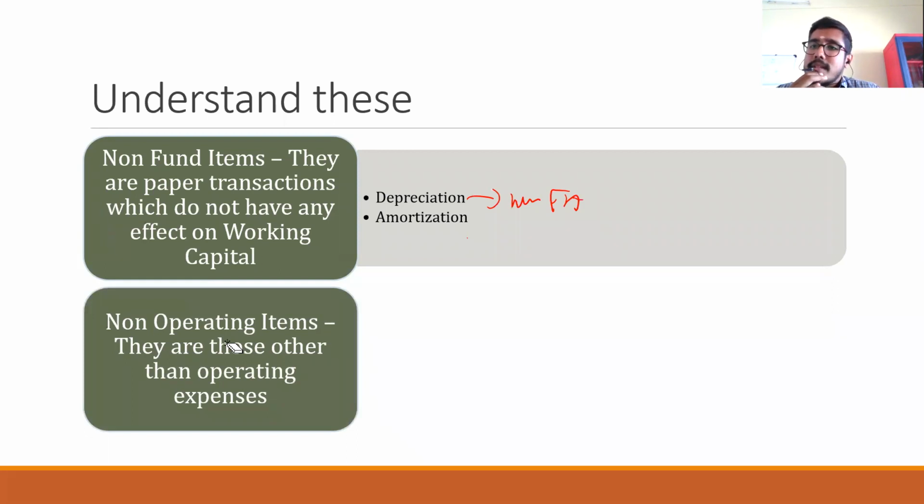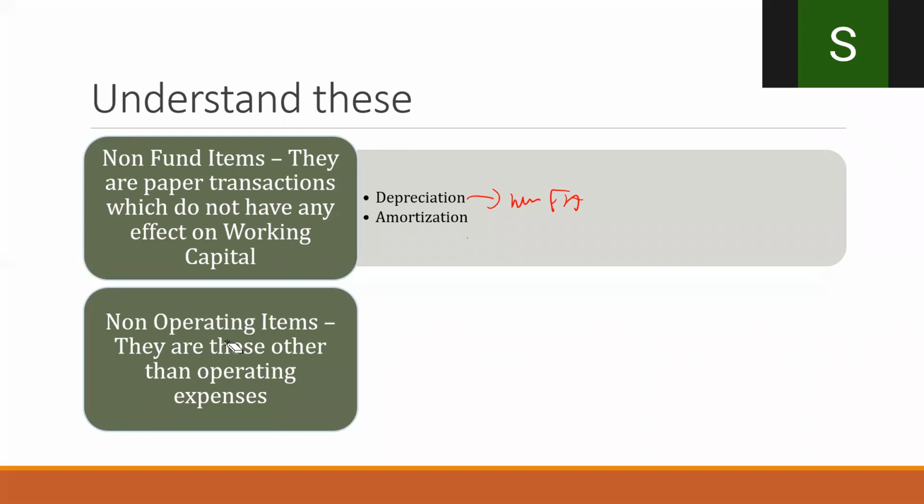Another item that we use for preparing the adjusted profit and loss account is non-operating items. What are non-operating items? What are operating expenses? We had seen that income statement, right? Do you remember that income statement? We saw some operating expenses. What are they? Administration expense and selling and distribution expense, which are logically related to production.